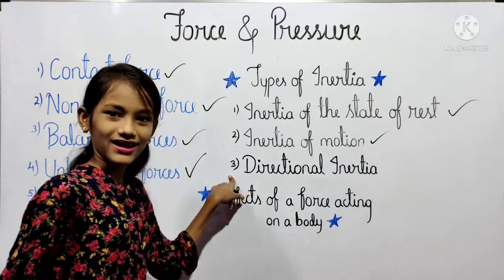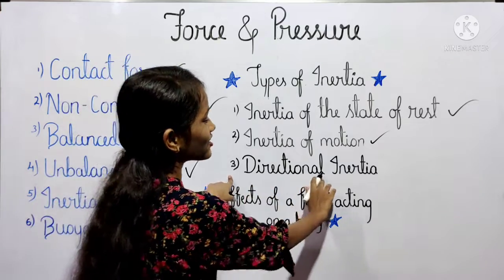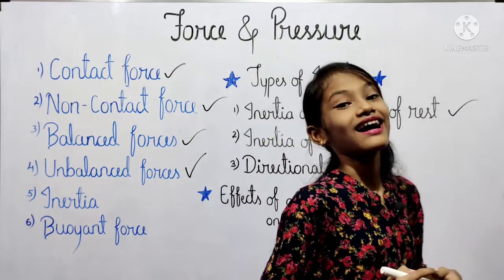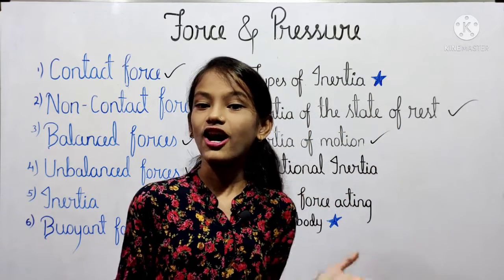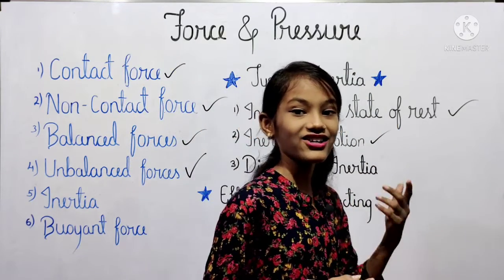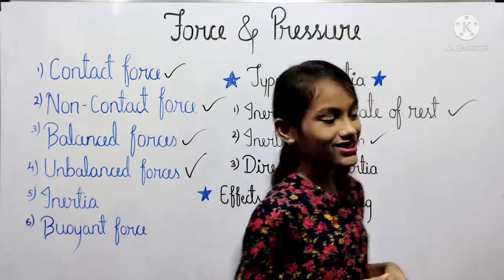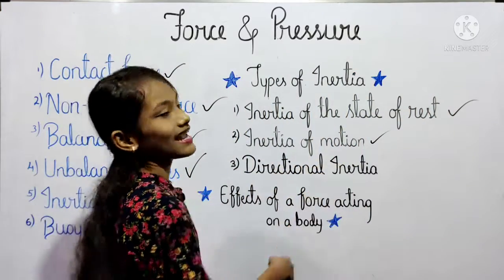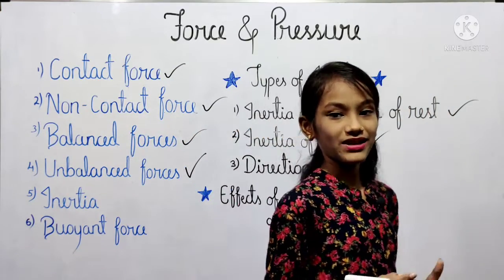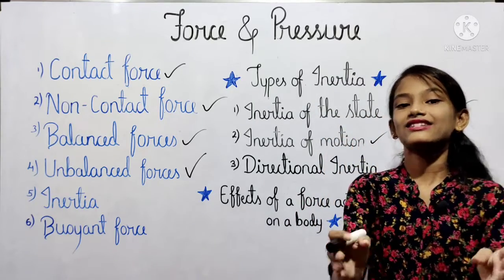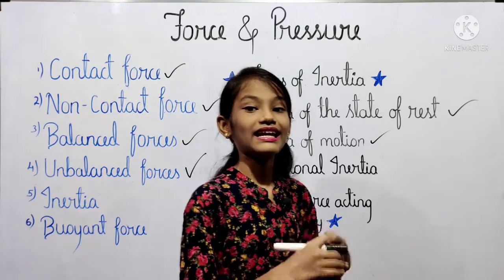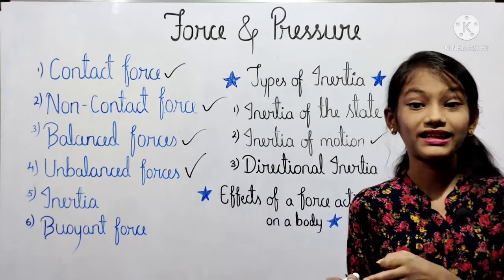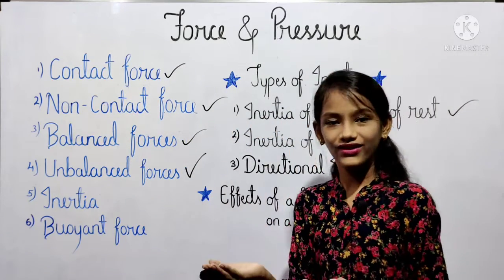Now we will see our third type, that is the directional inertia यानी दिशा की जड़ता. The inherent property of an object due to which the object cannot change the direction of its motion is called directional inertia. For example, when a vehicle is moving in a straight line and suddenly turns, the passenger sitting in that vehicle will be thrown opposite to the direction of turning.